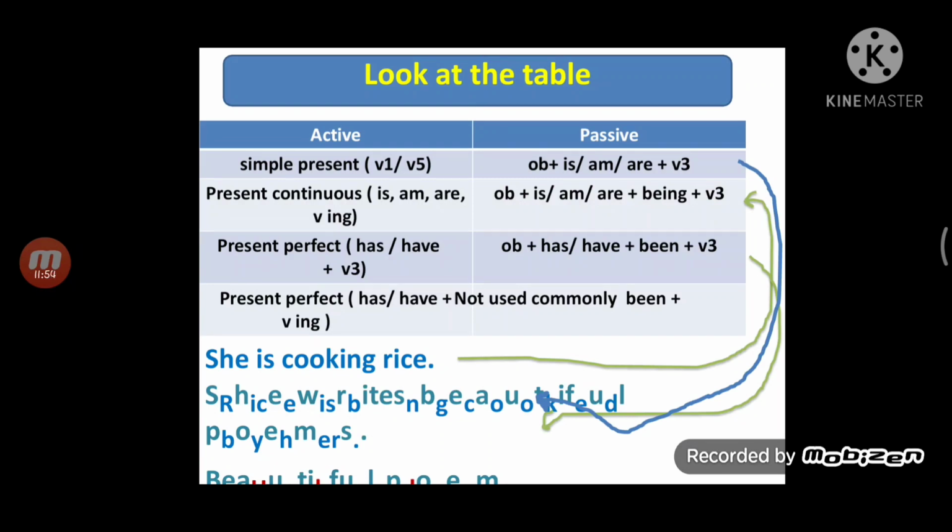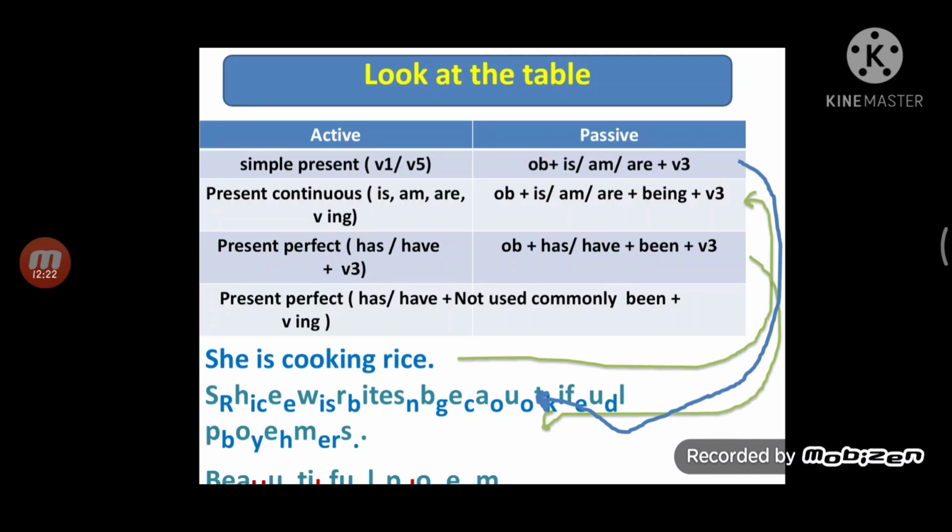Then present continuous tense, it is am/is/are plus V4. What is V4? It is the ing form. So it is am/is/are plus being plus V3. Remember, if continuous tense is used in active voice, your passive voice must be being plus V3. To be, being plus V3.